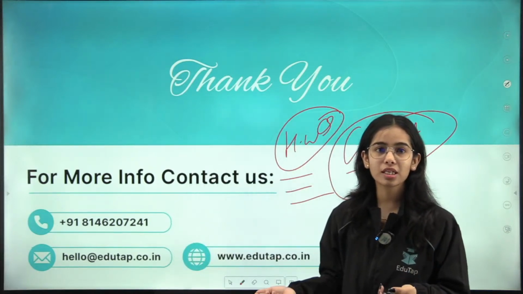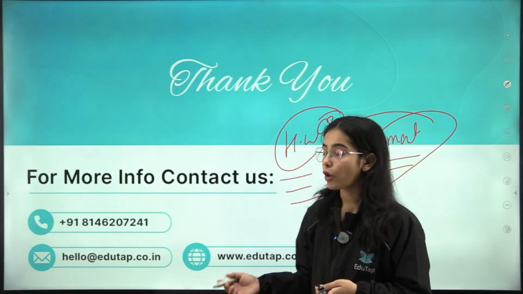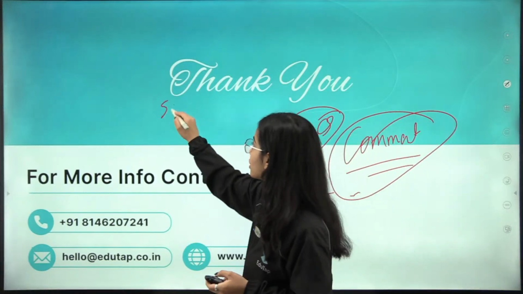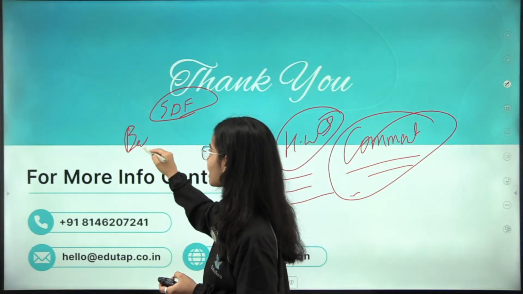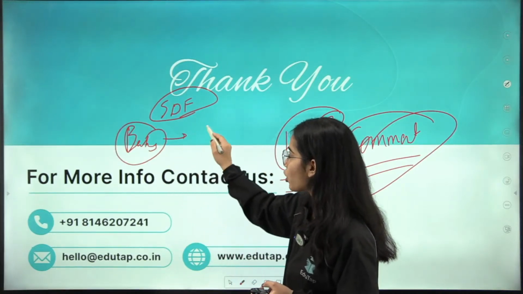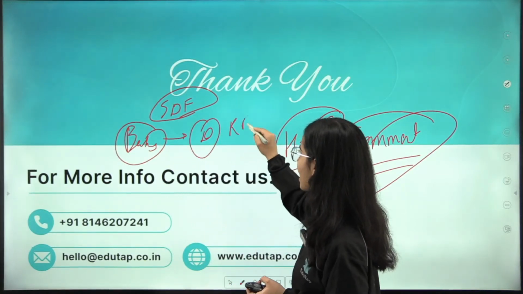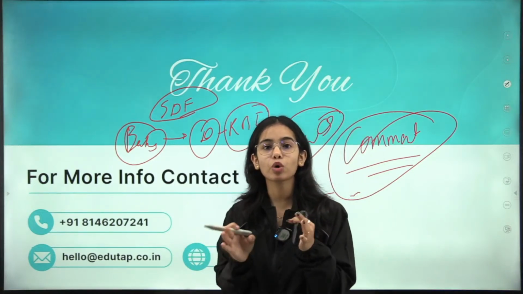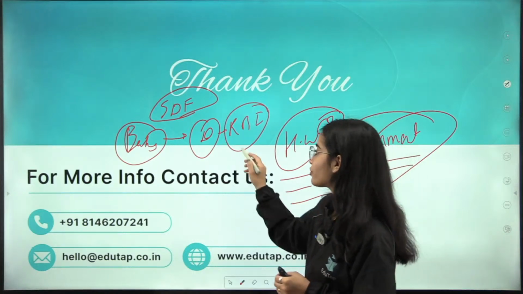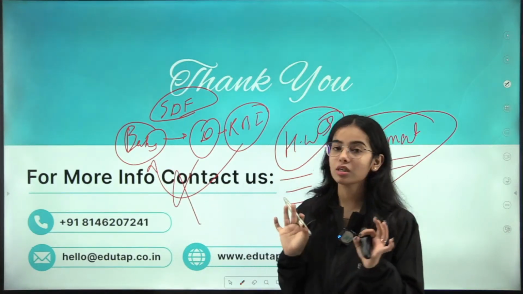Someone was asking about the importance of SDF. SDF is the Standing Deposit Facility. If banks have excess money, they can deposit it with the Reserve Bank of India, and the RBI does not have to give any collateral to the banks.